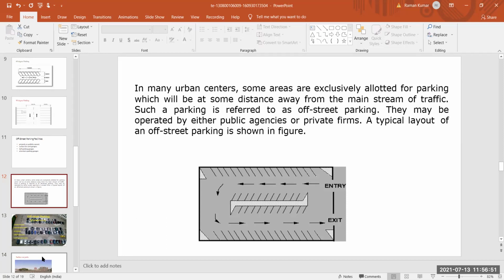I think you have all seen this off-street parking in your life. That means when there is not a possibility of on-street parking on a particular road, then we have to design our off-street parking facility. Such parking is referred to as off-street parking. They may be operated by either public agencies or private firms. So I think it is clear to all.